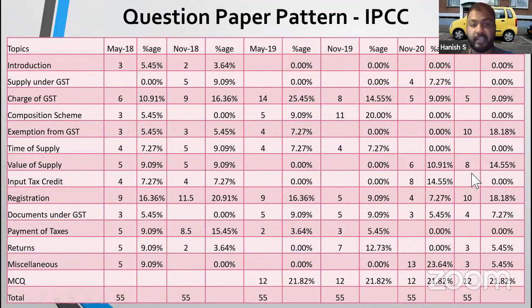Okay, likewise, value of supply, they have asked a question of 8 marks, and registration they've asked question of 10 marks. But there was no question on composition scheme. There is no question on input tax credit. So my guess is, and it is only a guess, okay, my guess is questions this time will be on composition scheme. Questions this time will be on time of supply. Questions this time will be on input tax credit. Right? It is a calculated guess, but I am not sure if I am correct on this.